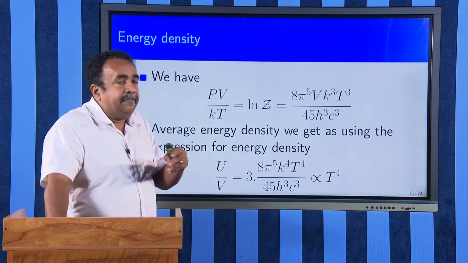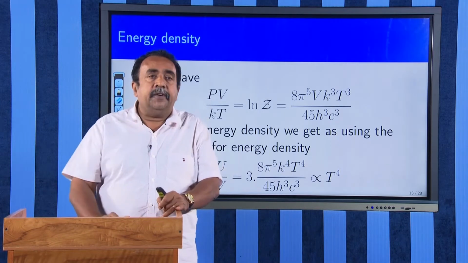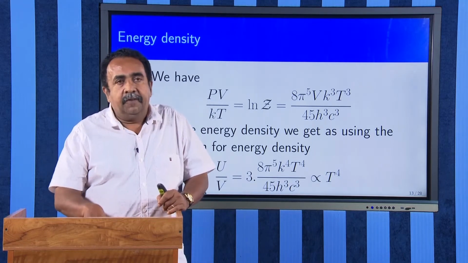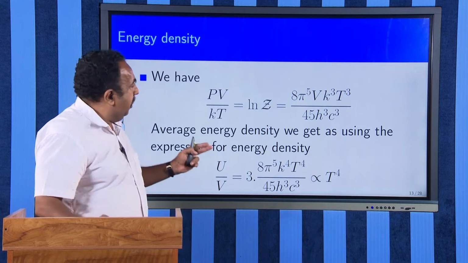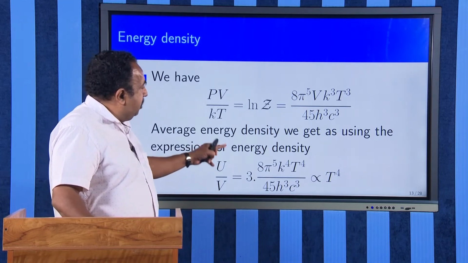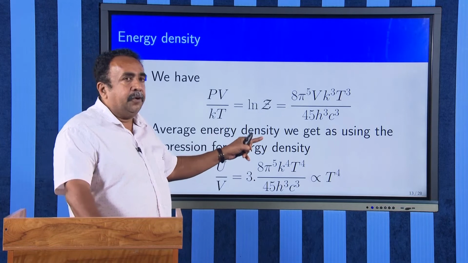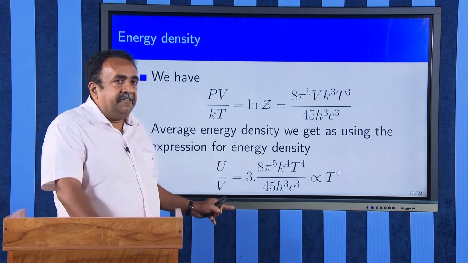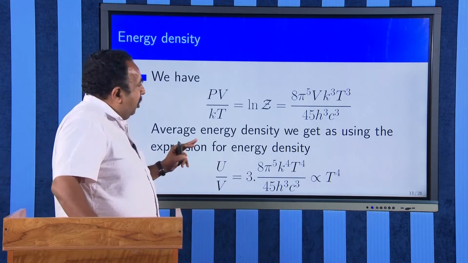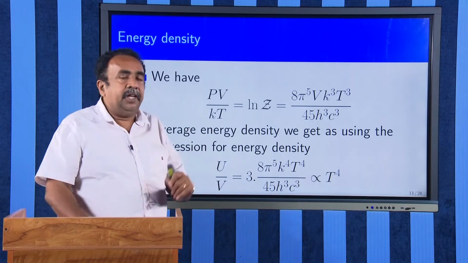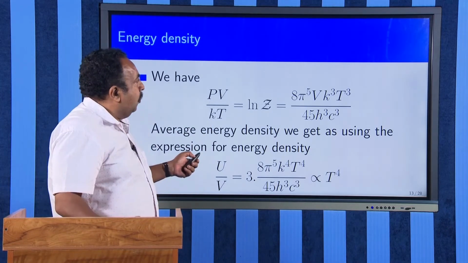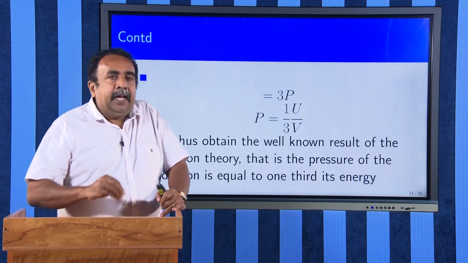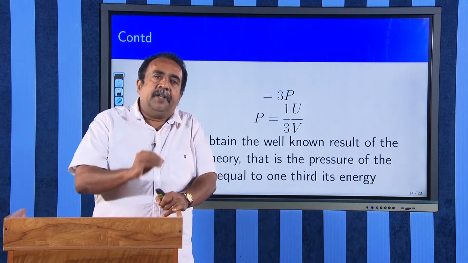Now, next is how we can find the energy density. U is given by kT square dou by dou T of log Z. Log Z we got earlier. Substituting that value of log Z, you will be able to get U by V equal to 3 times 8 by 45 pi raised to 5 k raised to 4 T raised to 4 divided by h cube c cube. Or 3 by 45 means it is 1 by 15. Or you can say that the pressure and energy density are related as pressure is equal to 1 by 3 U by V.